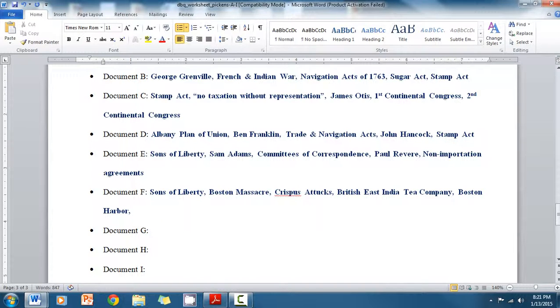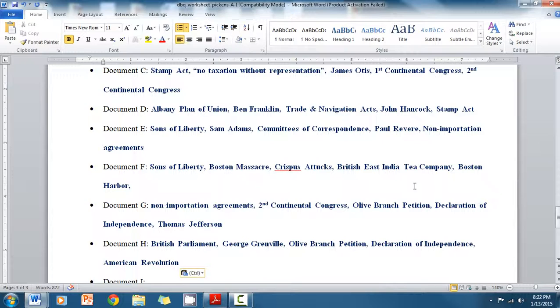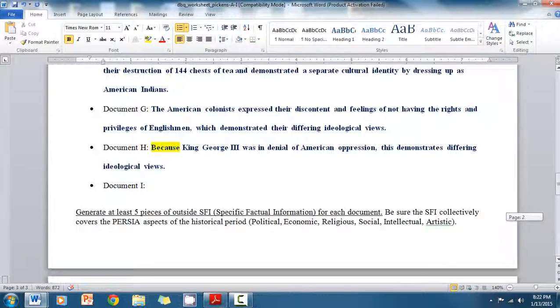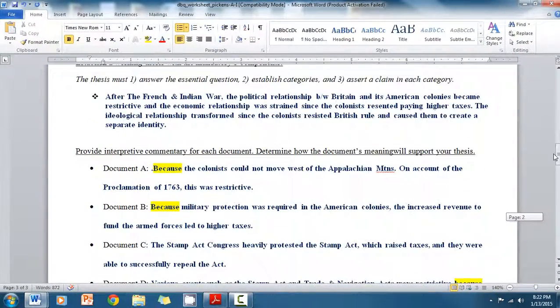So for document G, pieces of SFI are terms such as the non-importation agreements, the Second Continental Congress, Olive Branch Petition, Declaration of Independence, Thomas Jefferson. All of those are in some way related or have association chains of relation. And then document H, British Parliament, George Grenville, Olive Branch Petition, Declaration of Independence, American Revolution. All of those things are in some way related. So that's pretty much how you do an example DBQ worksheet. If you had no idea, that's how you do it.